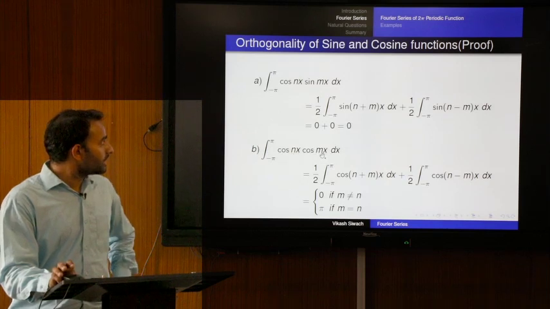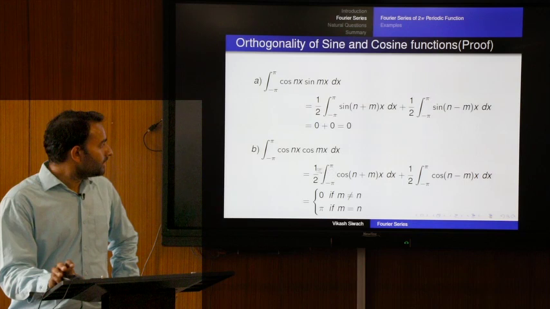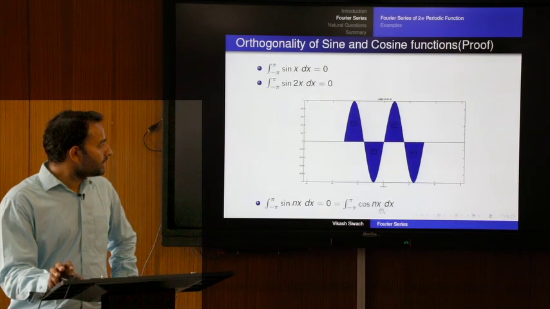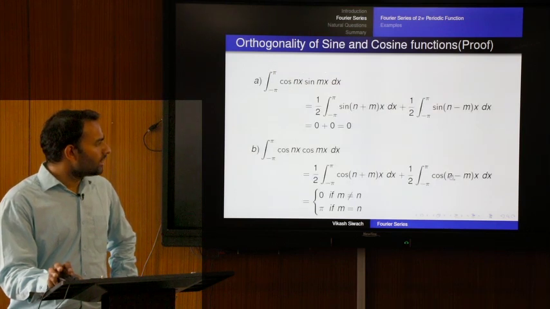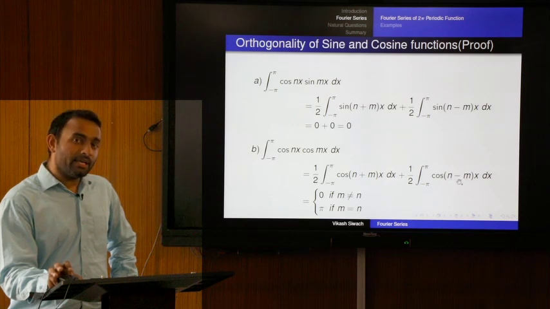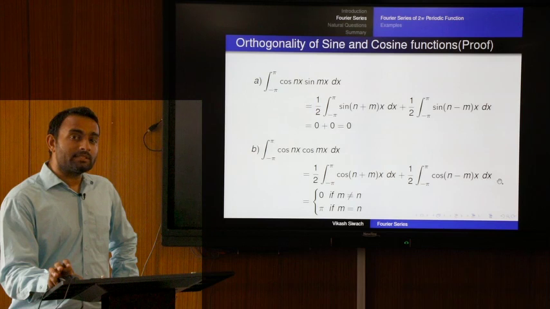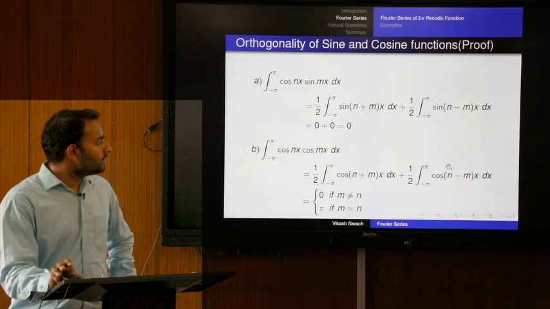Similarly, for cos nx and cos mx, which are of the same type, the integral gets reduced to these two integrals. This term is always 0, the same property that the integral of cos nx is 0 for all n from 1 to infinity. This term is also 0 for almost all n and m except when n and m are the same. If n and m are the same, then this becomes cos of 0. Cos of 0 is 1, and the integral of 1 from minus pi to pi is the length of the integration limits. This is 2 pi, and this 2 cancels out with that 2, and we are left with pi only.